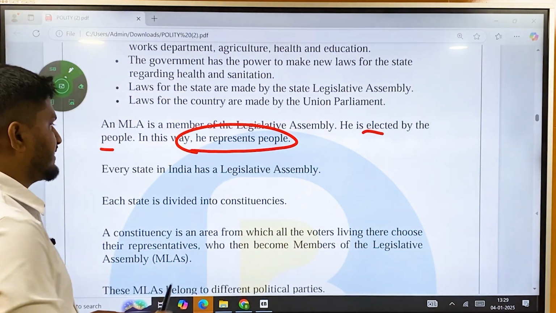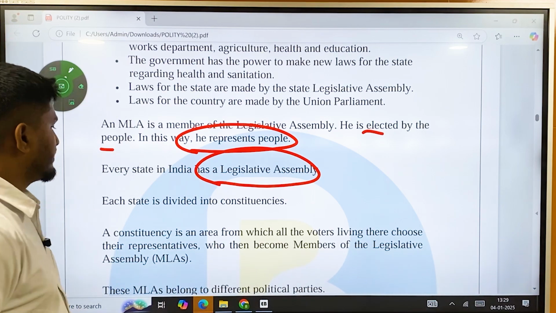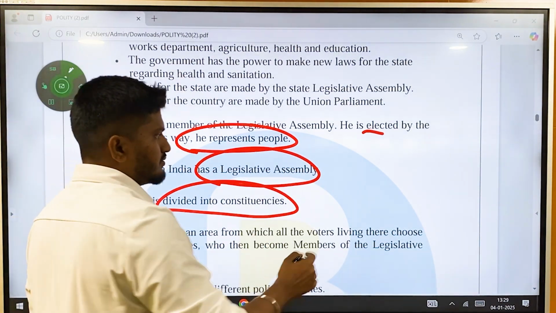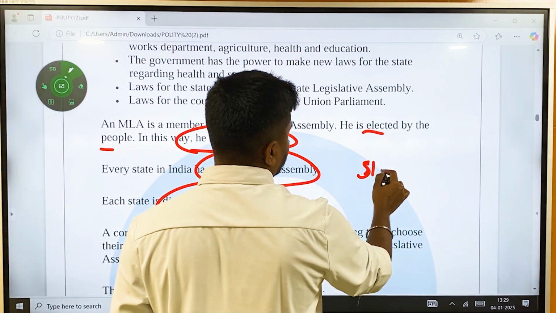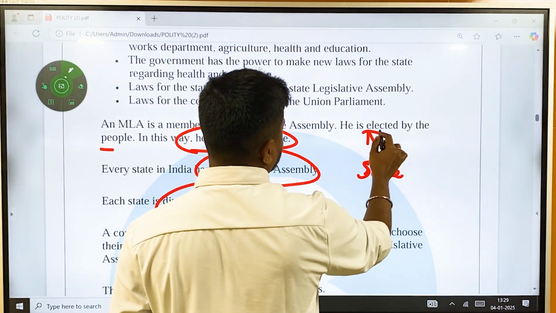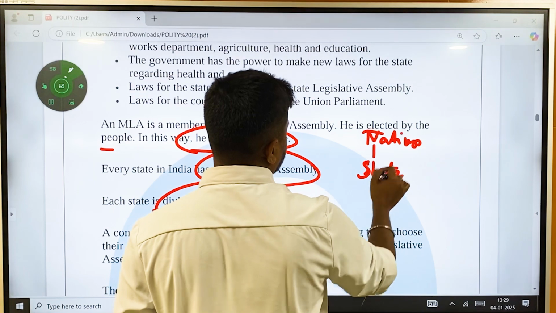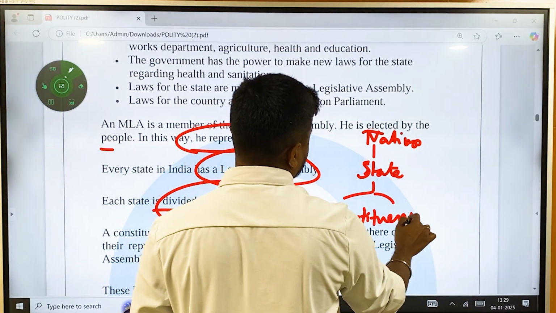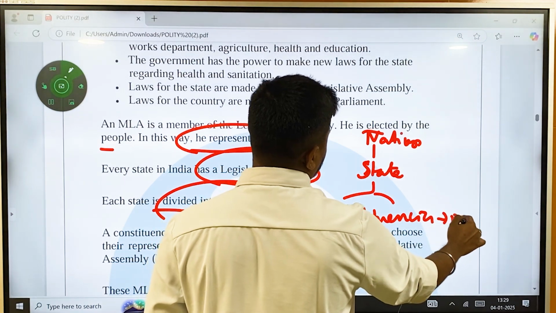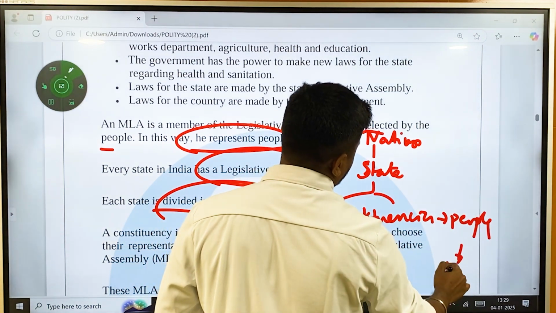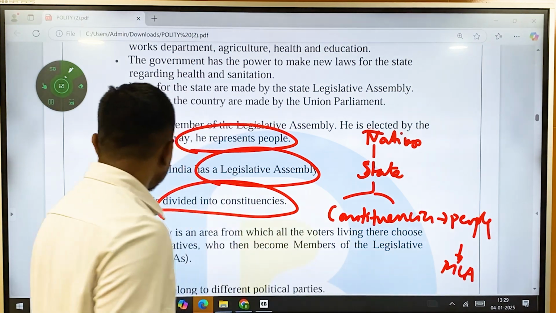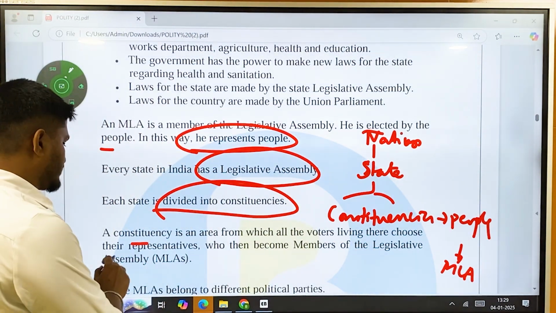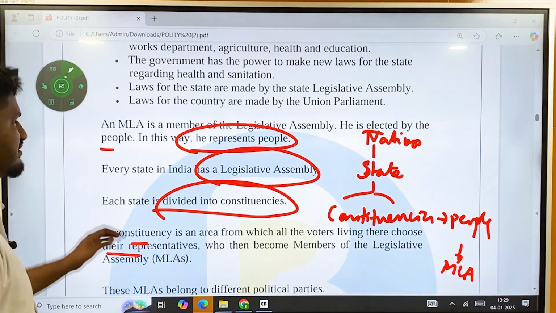Every state in India has a legislative assembly. Each state is divided into constituencies. Okay, state, and above the state is nation. Within the state is divided into constituencies. These constituencies will be represented by the people who are going to elect an MLA. A constituency is an area from which all the voters living in it choose the representatives who then become the member of Legislative Assembly.